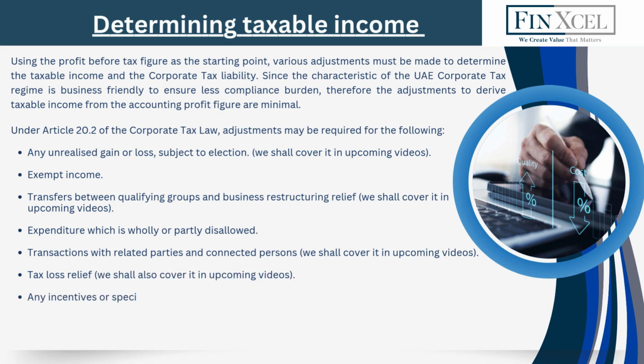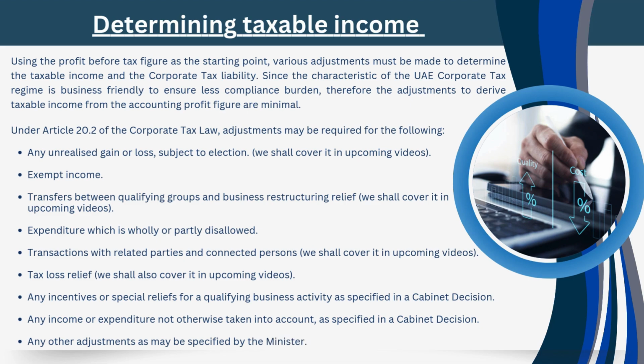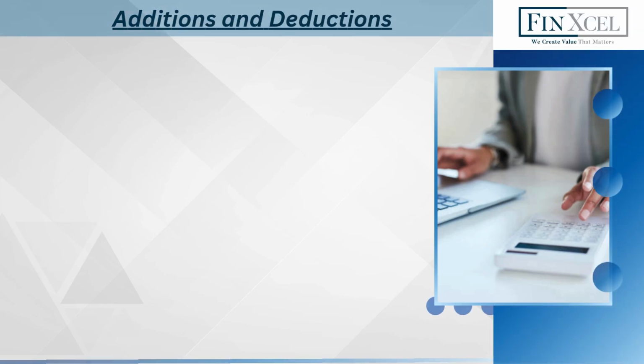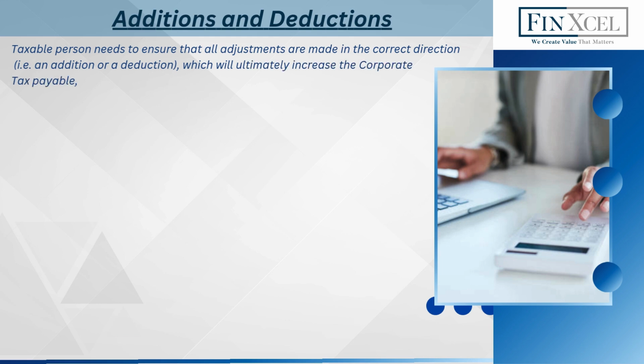Any incentives or special reliefs for a qualifying business activity as specified in a Cabinet decision. Any income or expenditure not otherwise taken into account, as specified in a Cabinet decision. Any other adjustments as may be specified by the Minister. Additions and deductions. A taxable person needs to ensure that all adjustments are made in the correct direction, that is, an addition or a deduction. An addition will ultimately increase the corporate tax payable, while deductions will lower the corporate tax payable.